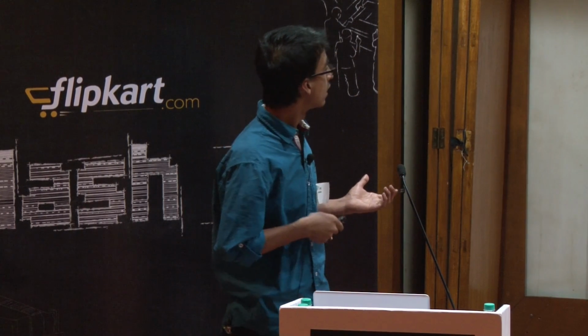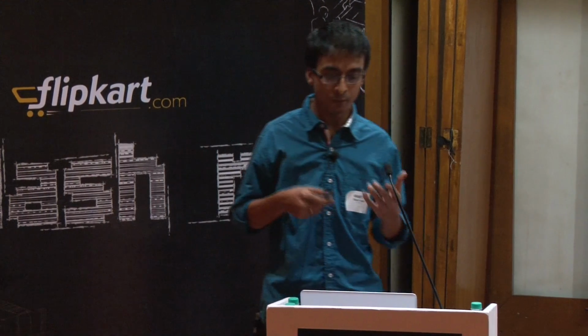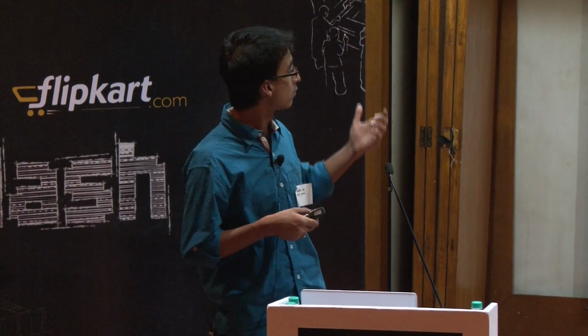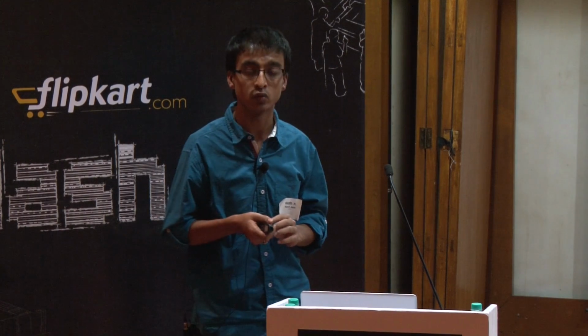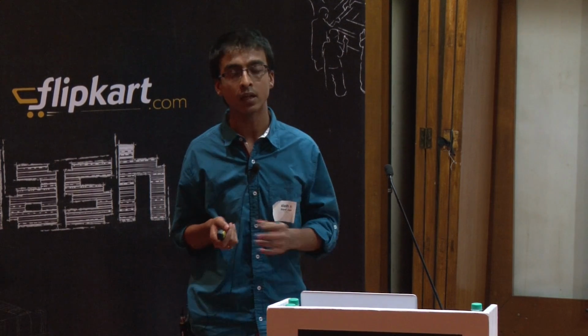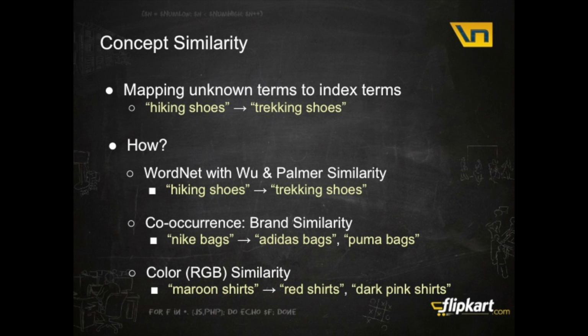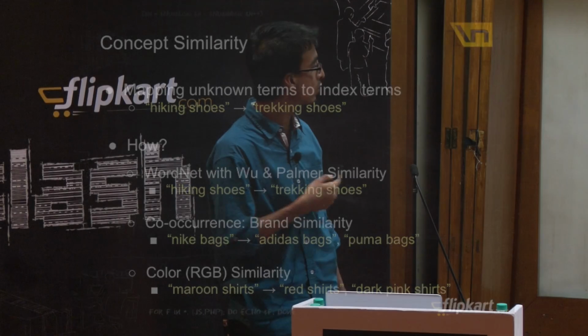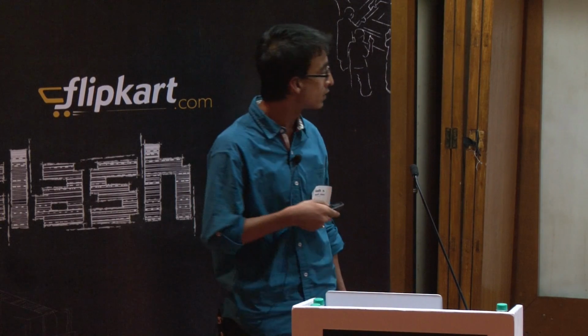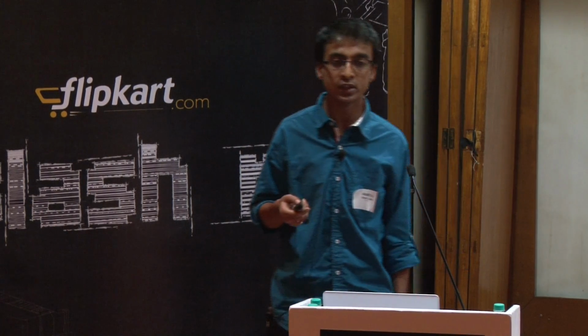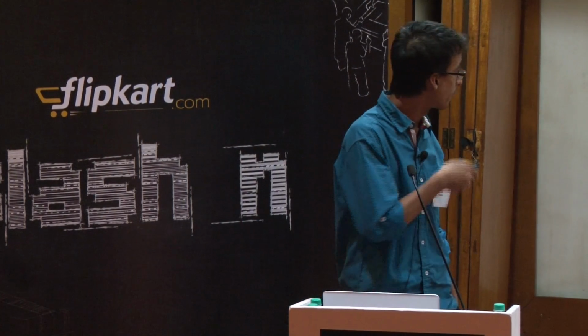So what we did is we use WordNet. Querying the graph for the term hiking shoes is going to return nodes like category shoes. Now I just have to identify what the term hiking can map to. So we picked out all the nodes that are connected to the category hiking shoes, and we used Word2Vec with WordNet to find terms that are closest to the term hiking, which gives me terms like trekking. And I can use this and surface results like Woodland shoes, Quechua shoes, and so on.